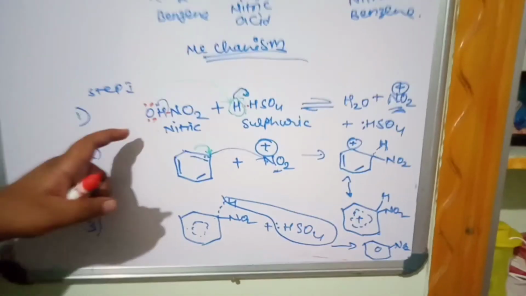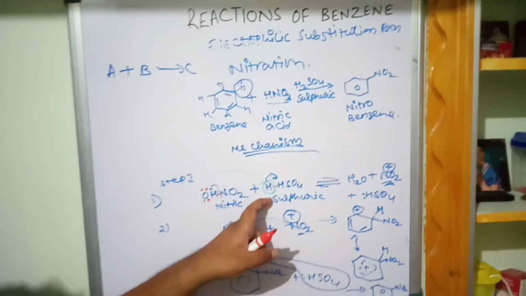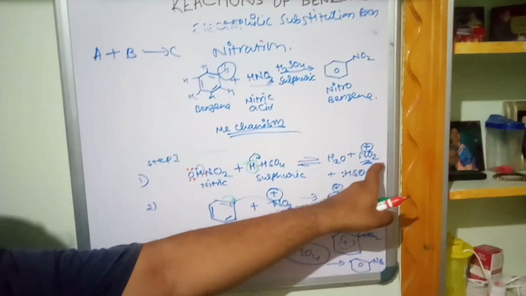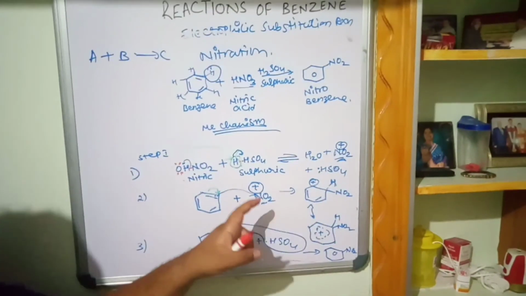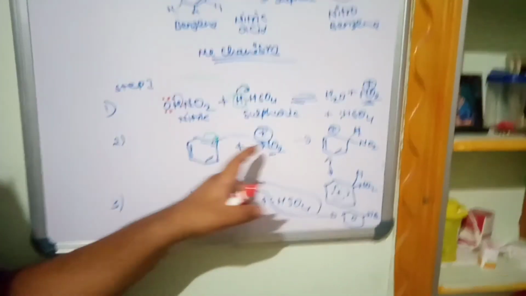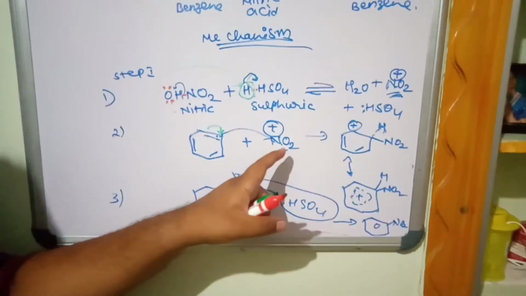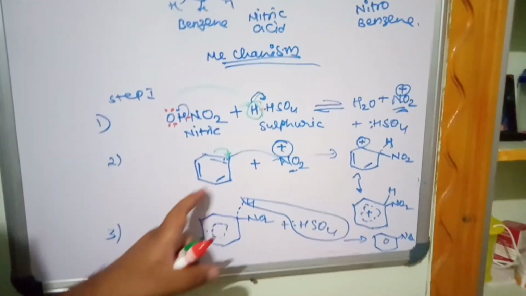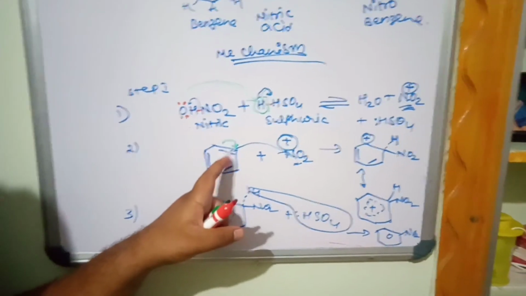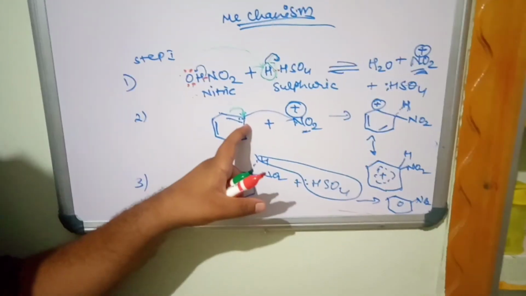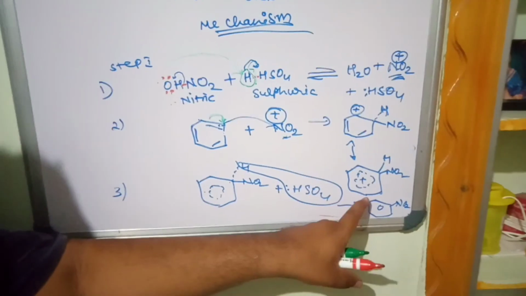So in the first step, nitric acid reacts with sulfuric acid and forms the electrophile, the nitronium ion. In the second step, electrophilic substitution, the nitronium ion is the electrophile, benzene is the nucleophile, it will go and attack on this, because the pi electrons are given here, so that the nitronium ion is attached here. They will undergo resonance stabilization.